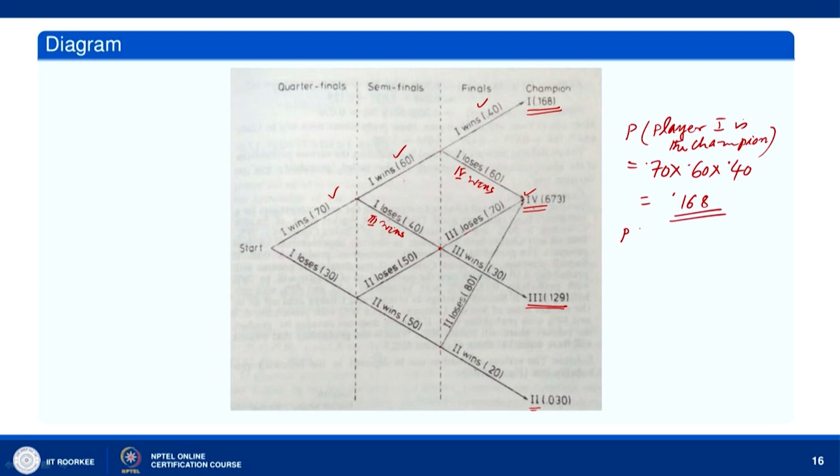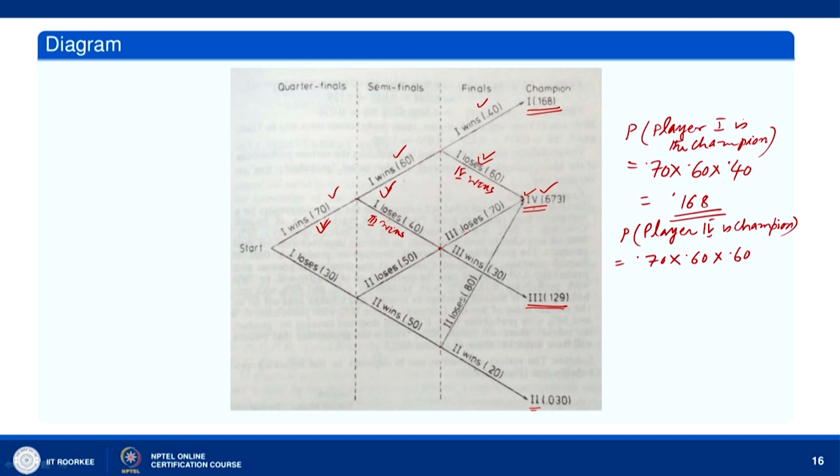Now, player 4 as the champion. Let us find this probability. Let us follow all the paths that lead to 4 becoming champion. So, the first path is this one. Along this path we have 0.70 into 0.60 into 0.60.